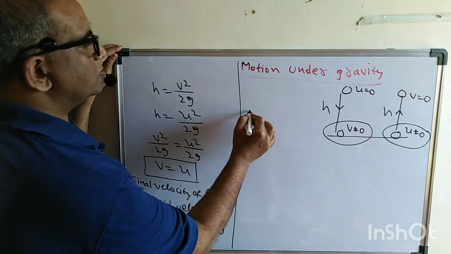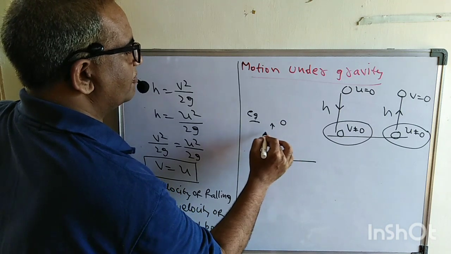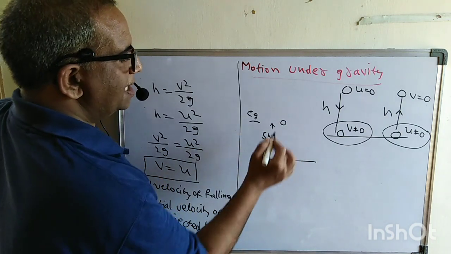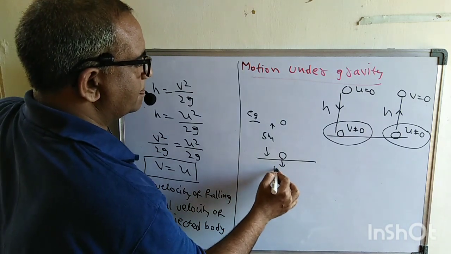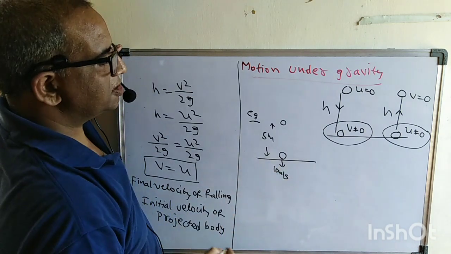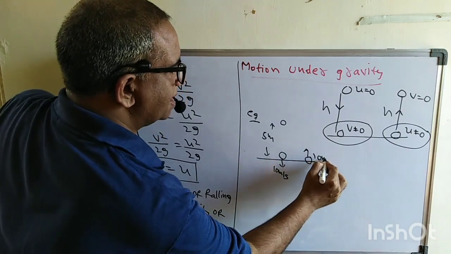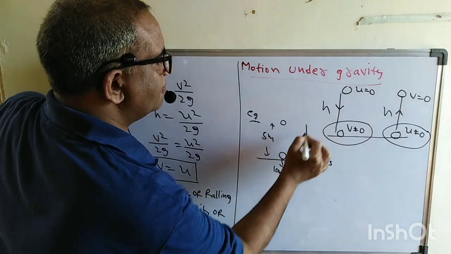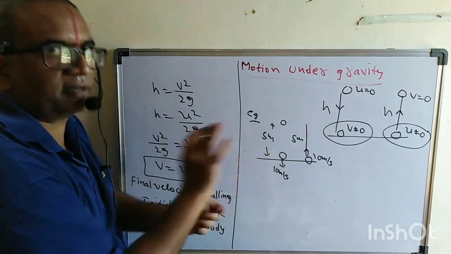Let me give one small example. Let us say I dropped a body from a 5 meter height. By the time it reached the ground, let us say its velocity is 10 meter per second. Suppose you project the same body with 10 meter per second, then it will reach the same 5 meter only. I am not calculating, I am just saying.